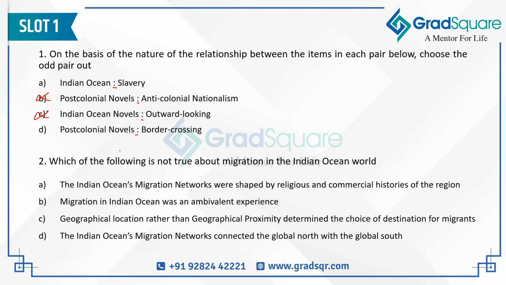So in D, the two parts don't have any kind of relationship between them. In A, at least the two parts have some kind of relationship between them. I can say that Indian Ocean has a connection with slavery. Post-colonial novels have a connection with anti-colonial nationalism. Indian Ocean novels have a connection with outward looking. But post-colonial novels have no connection with border crossing. That's why D will be the correct answer for the first question.